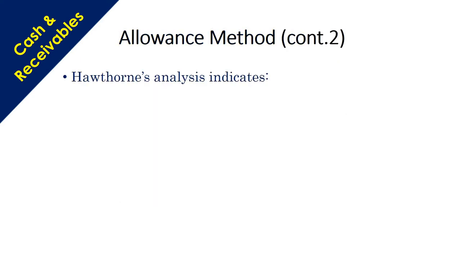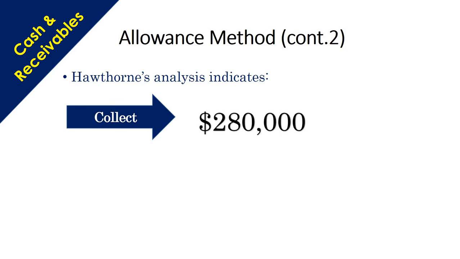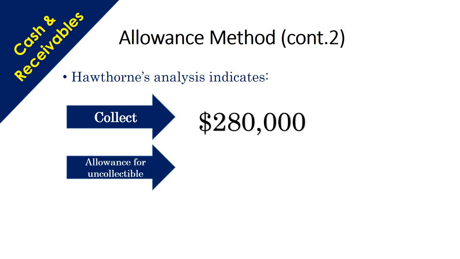In the allowance method, Hawthorne's analysis indicates that they will be able to collect 280,000, and that is why they are creating an allowance for uncollectible accounts: the remaining amount, 305,000 minus 280,000.